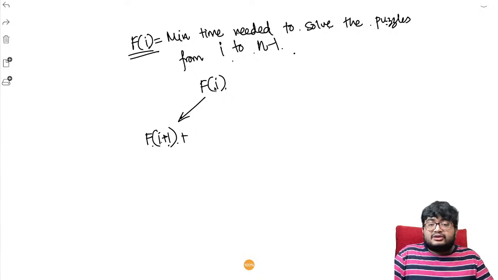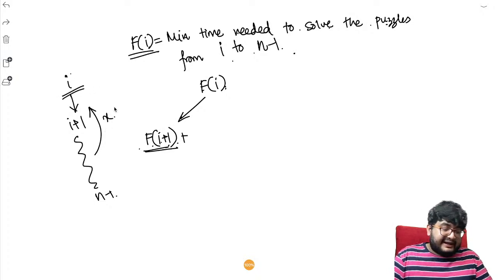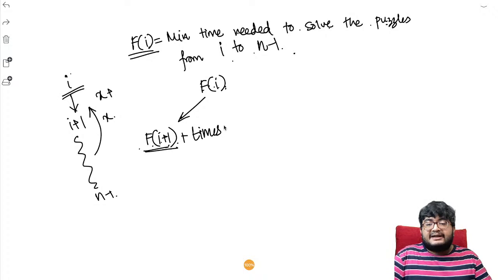From I, Geek goes to I plus 1, and from I plus 1 he takes the minimum time to solve up to n minus 1. Let's say this is given by x. So the minimum time taken at I is x plus the time taken for the ith step. The ith step is him doing it himself, so f of I plus 1 plus times of I.